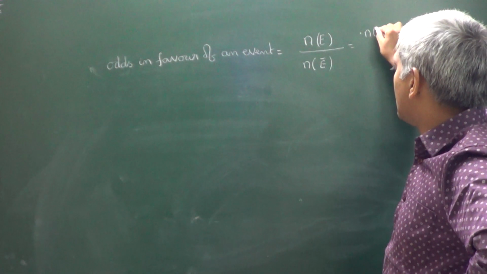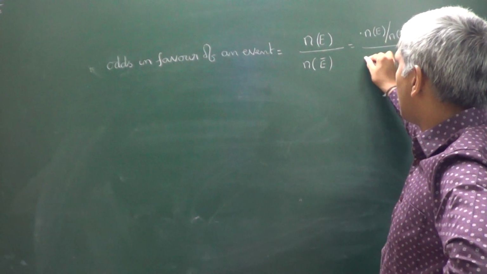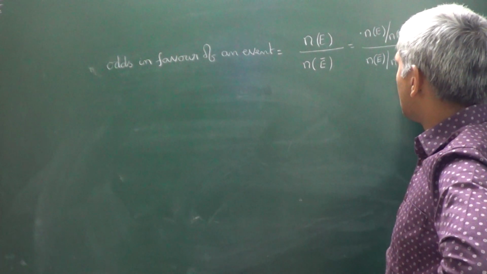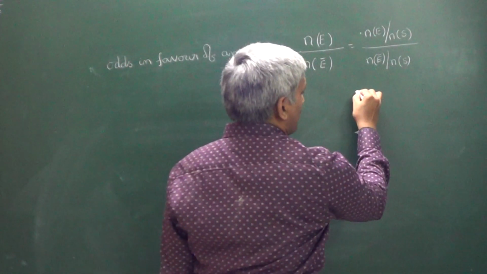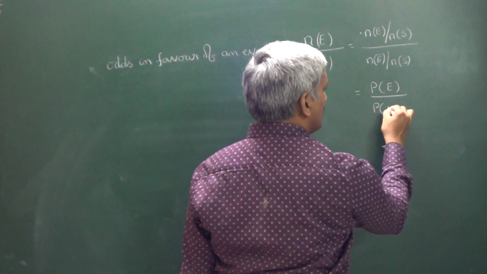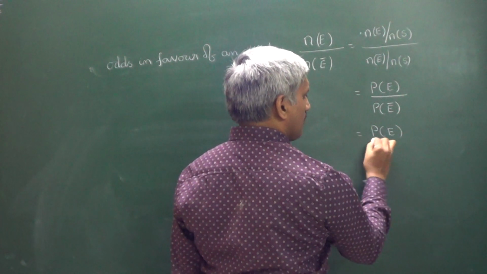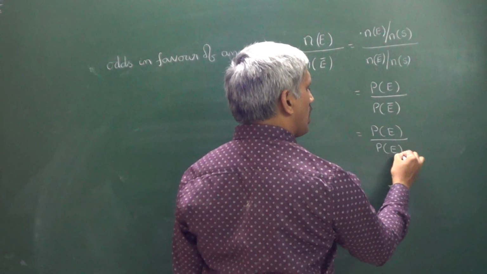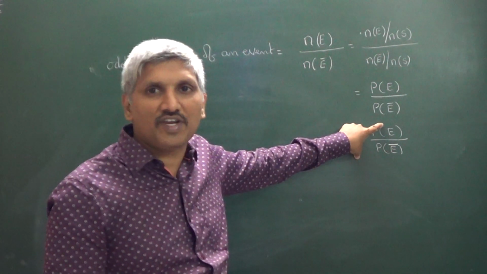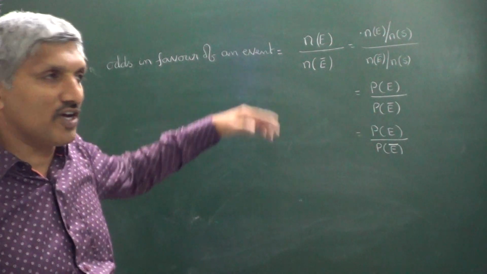So we can write it as N of E divided by N of S, the numerator divided by the number of elements in the sample space, the denominator also divided by the number of elements in the sample space. Now the expression becomes probability of occurrence of an event divided by probability of non-occurrence of the event, that is equal to P of E divided by P of E bar. That is nothing but odds in favor of an event.